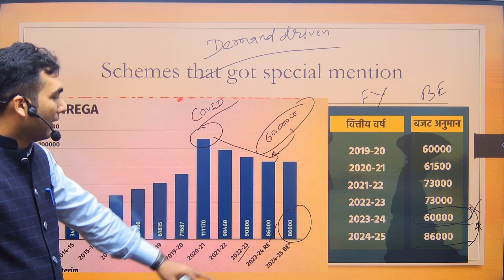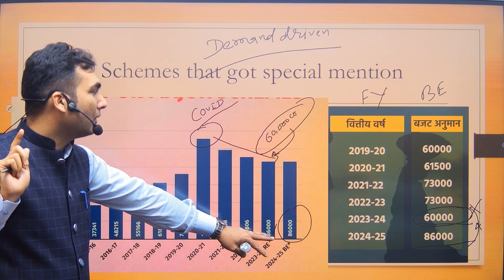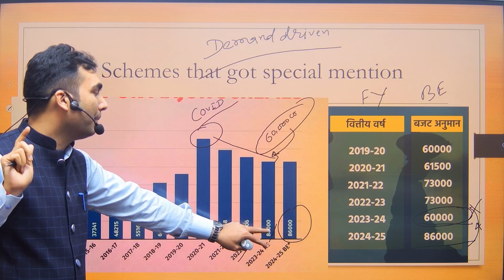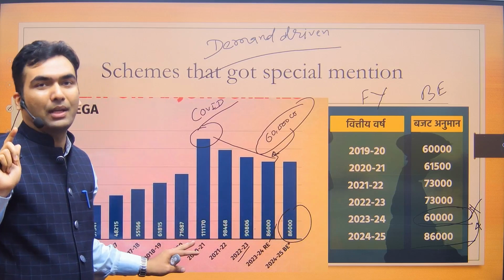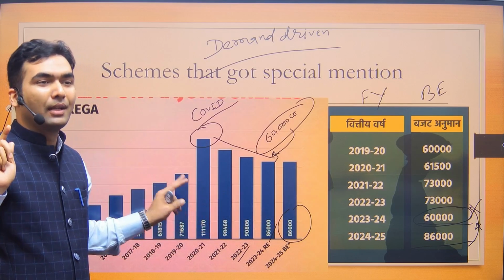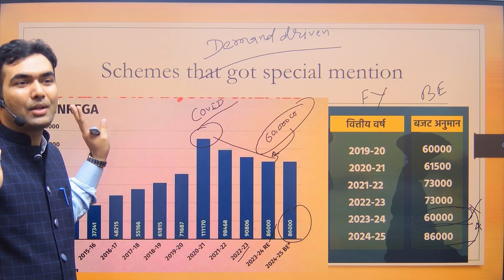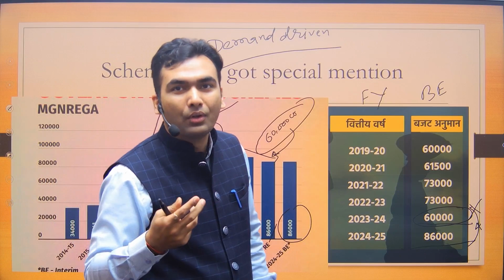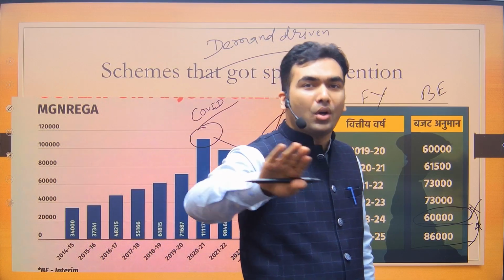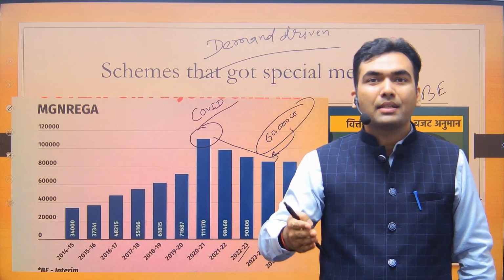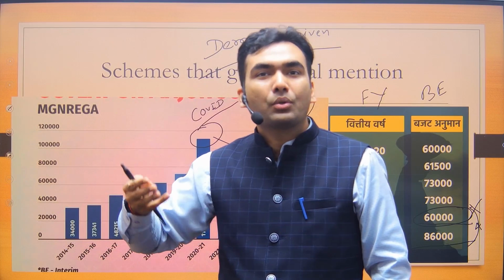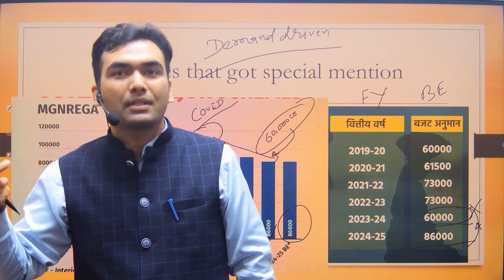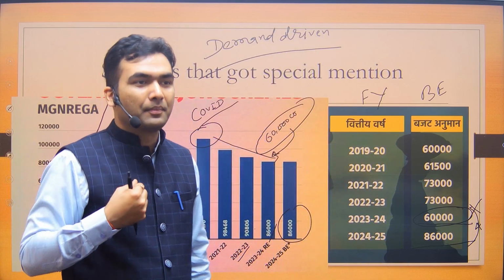Now, the actual expenditure was 86,000 crore. This year the government has kept the allocation at the same level. So there is no favor being done, as these articles are showing. Whatever was spent this year, the same will be spent next year. It means you are not being favored, because next year, because of inflation, the wages are going to increase. So the allocation should have increased by at least 5%, 6% or something like that.